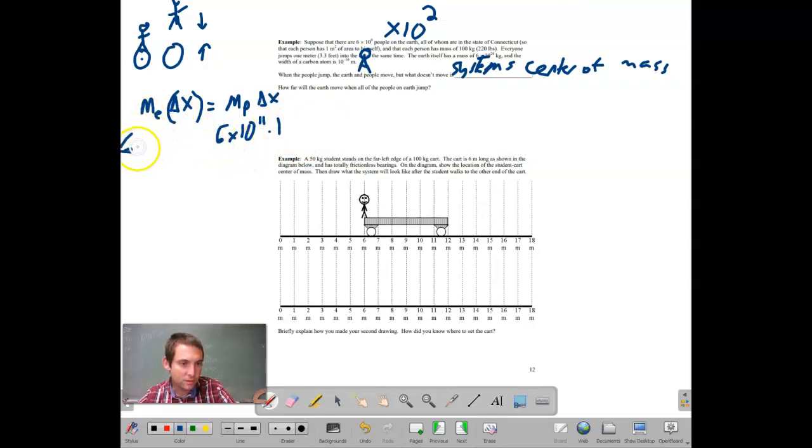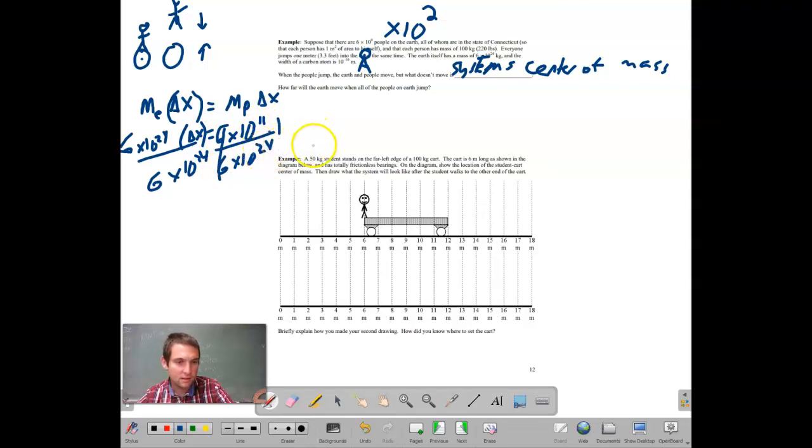The mass of the Earth was given to us as 6 times 10 to the 24th kilograms, and we're looking for that change in position, so we're still going to call it x. All right, solving for x, we divide 6 times 10 to the 24th on each side. The 6 is going to cancel. We have 10 to the 11th in the numerator and 10 to the 24th in the denominator.